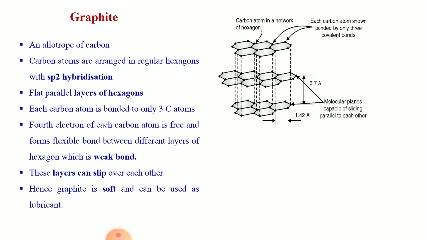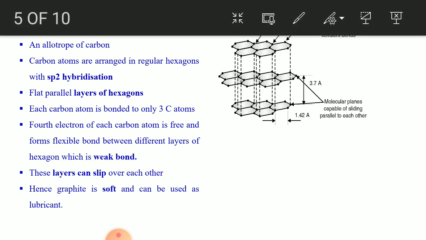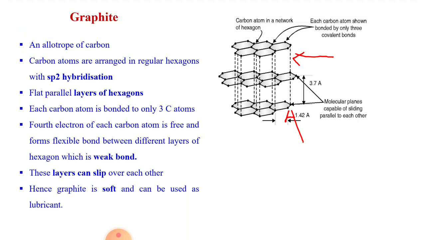Means the fourth electron can form a weak bond with another carbon atom of a different hexagon layer, and this bond is weak and can be easily broken.